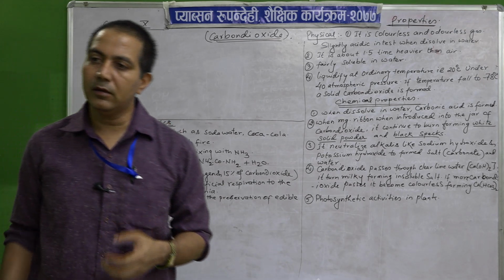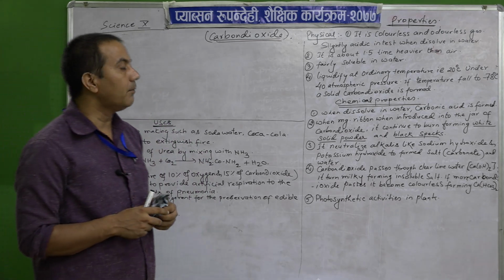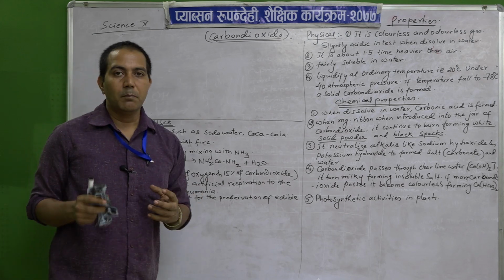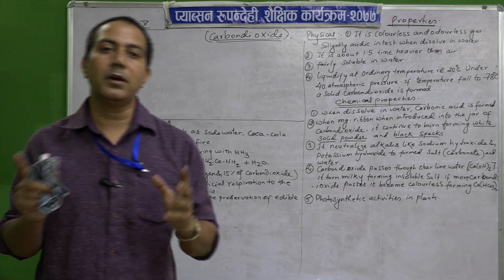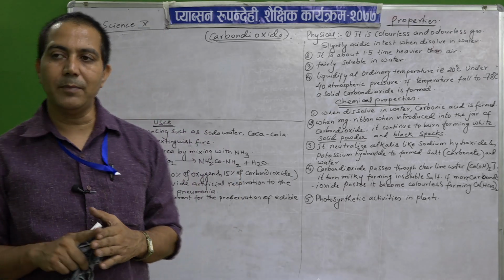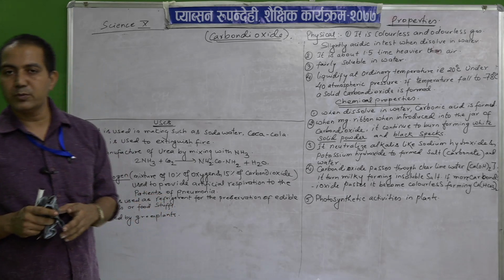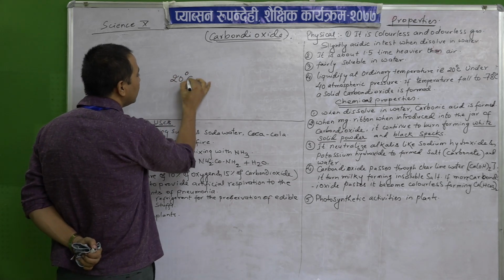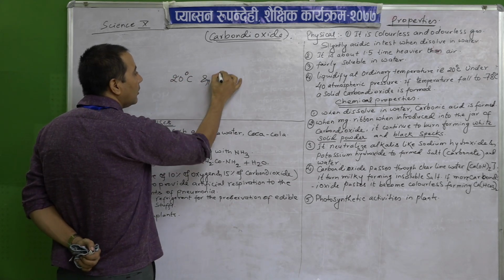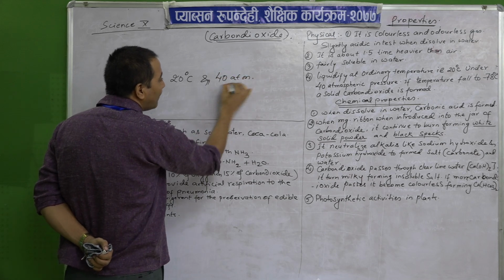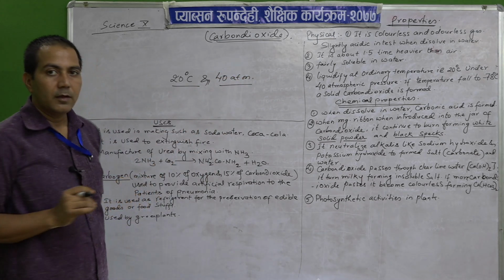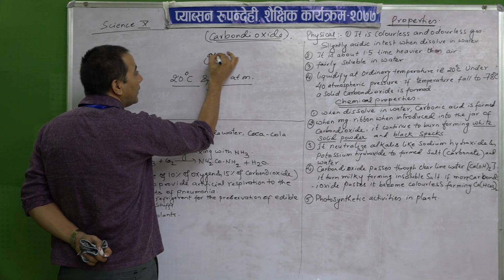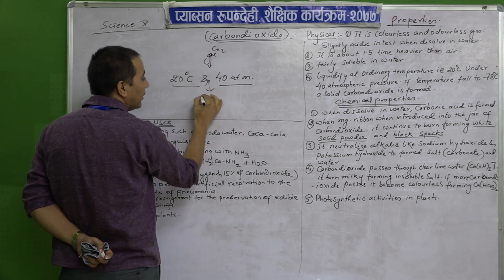Generally it is not liquid at normal temperature, but at 20 degrees Celsius and 40 atmospheric pressure, that is 40 atm, the carbon dioxide gas will change into liquid.